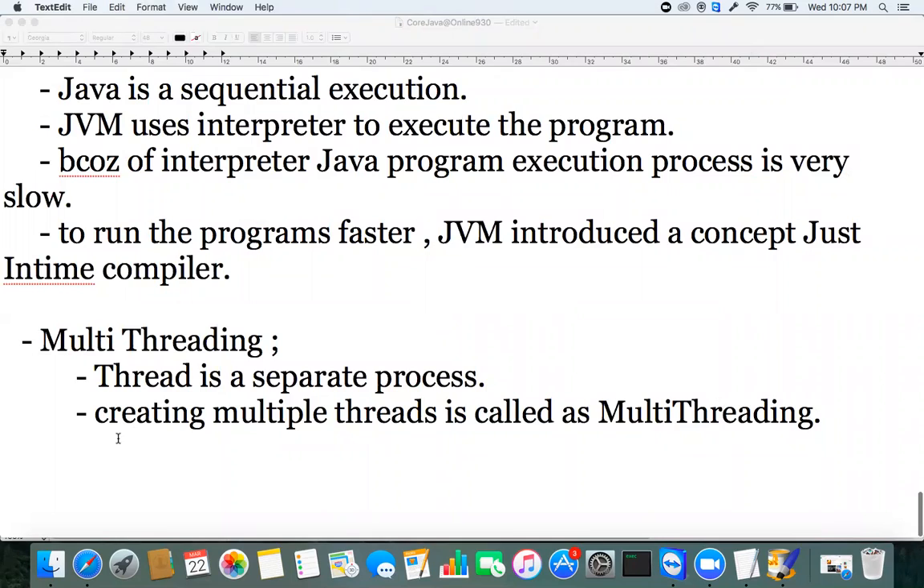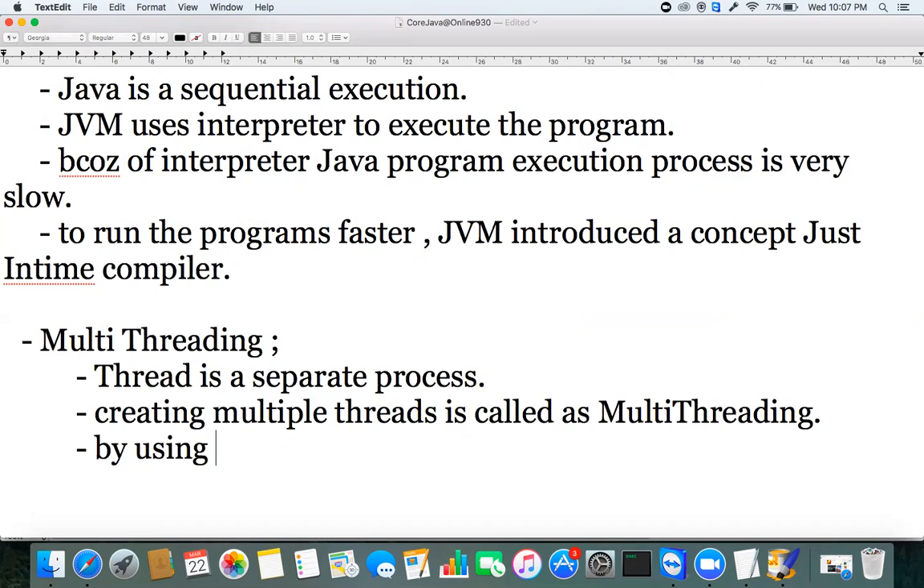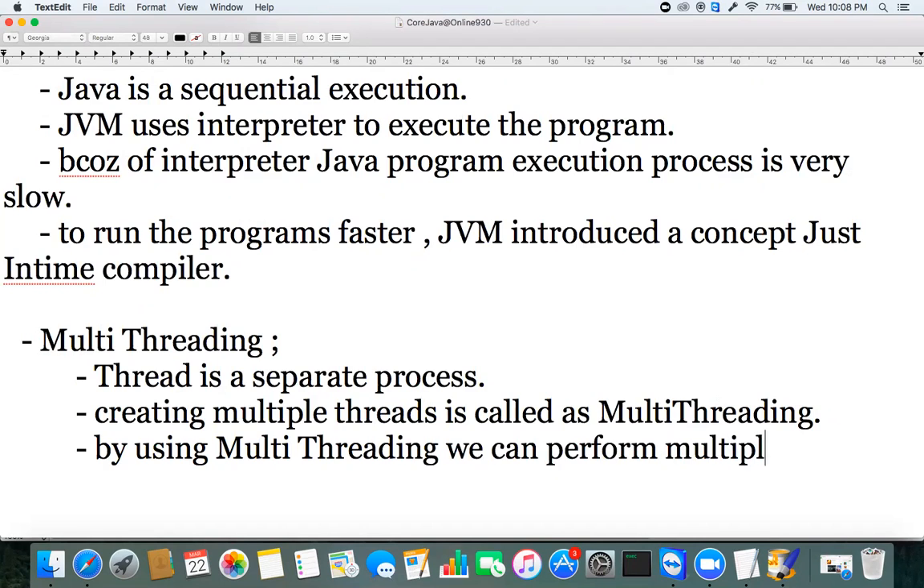What is the need of multi-threading? By using multi-threading, we can perform multiple processes, multiple operations, at a time. So you can quickly complete the work if multiple processors are working. So Java supports multi-threading. You can create n number of processes at the same time.